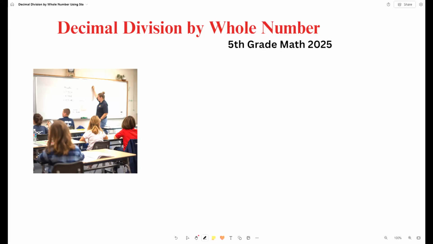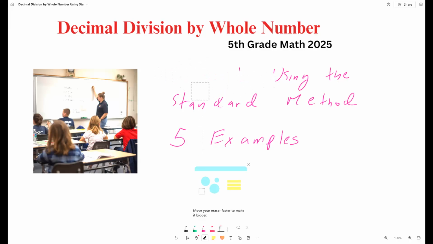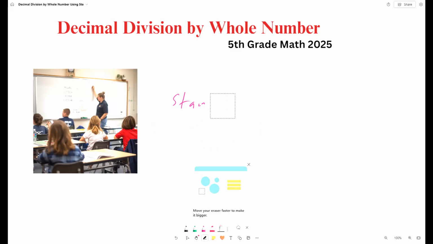We're going to be using the standard method. We will work with 5 examples. So let's erase a little bit and let's start to work.